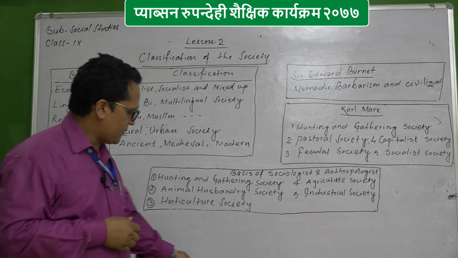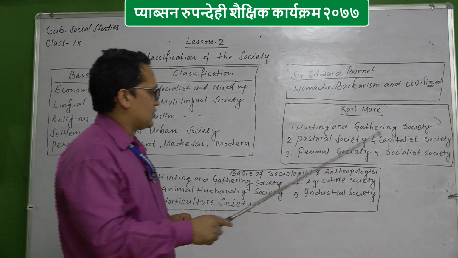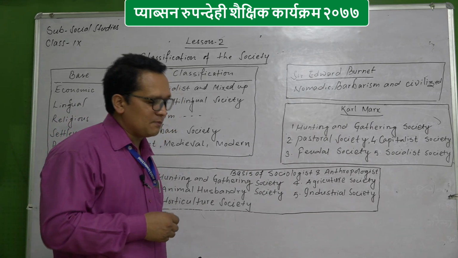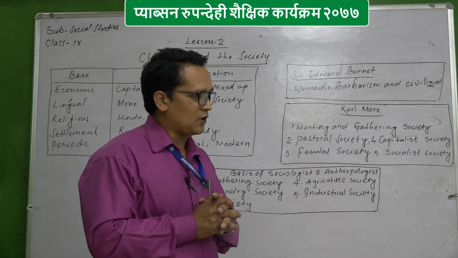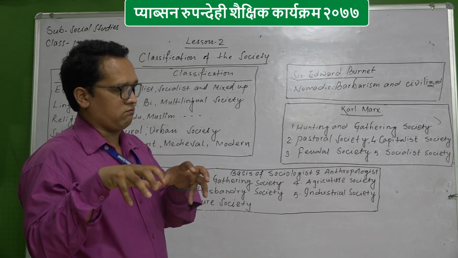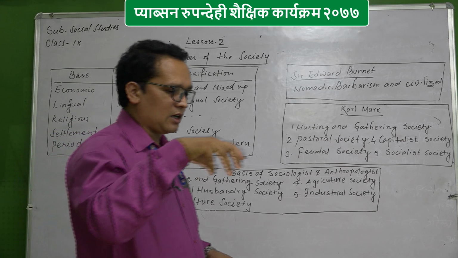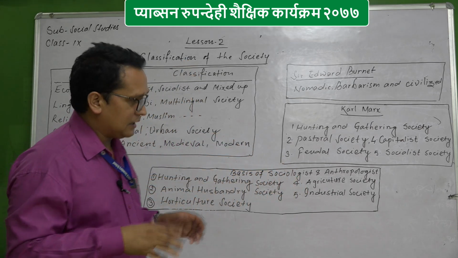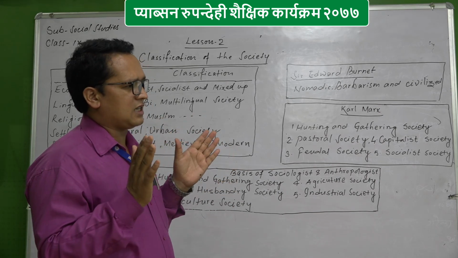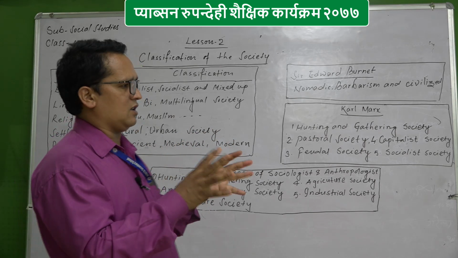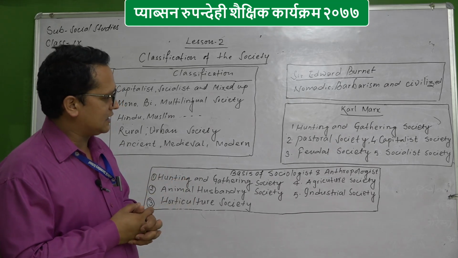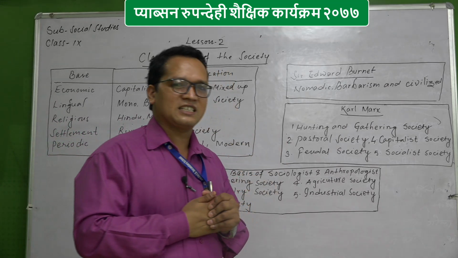And last, number 5, that is socialist society. Socialist society means where property is not for an individual, property is under the group or under the government. In that time there is no kind of friction, all are equal, all will get work, all will get food. That sort of society comes under the socialist society.